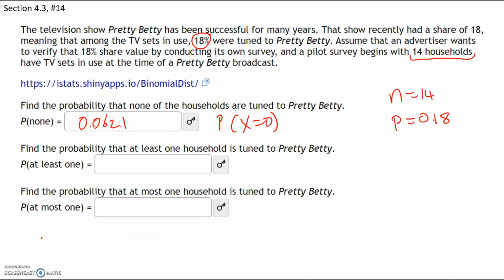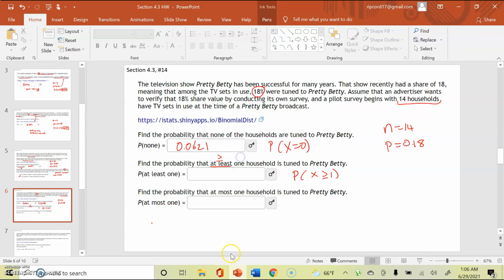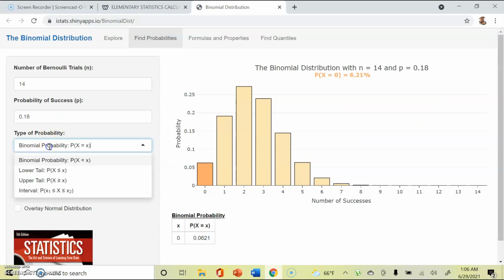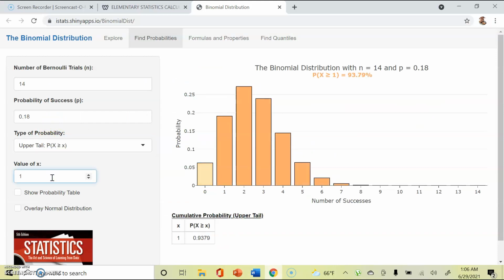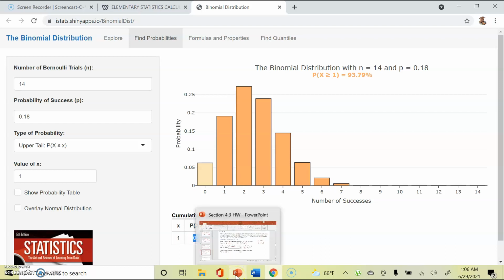Okay, so for part A, that probability is 0.0621. Now part B says, find the probability that at least one household was tuned to Pretty Betty out of those 14. The phrase at least is going to be greater than or equal to, so 1 or more. So for part B, we want to know the probability that x is greater than or equal to 1. So we have 14, 0.18, and greater than or equal to 1. That probability is going to be 0.9379. So out of 14 households, there's a 94% probability that at least one of them was tuned to Pretty Betty.